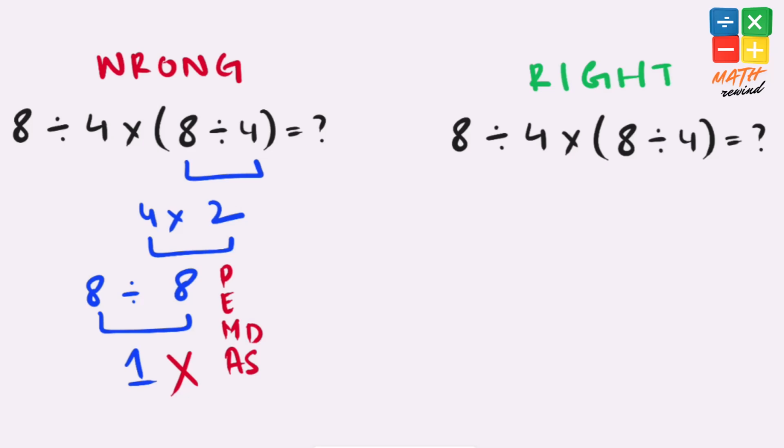Remember, if in any expression you have both multiplication and division present, you must work from left to right, and the same applies to addition and subtraction. Now let's rewind and solve this problem the right way.